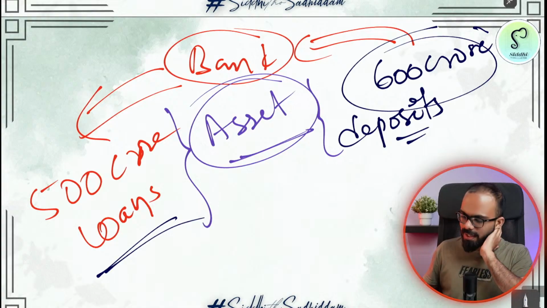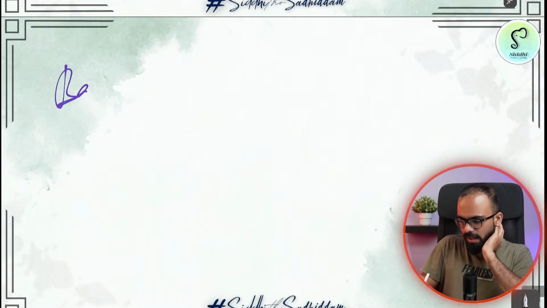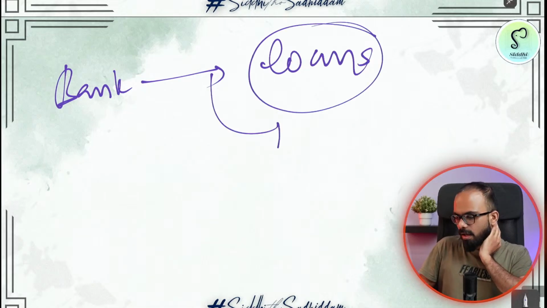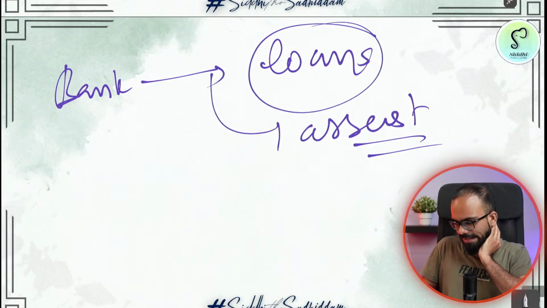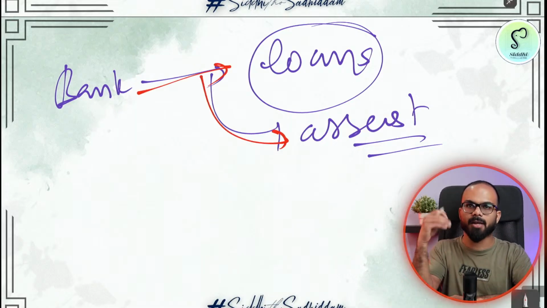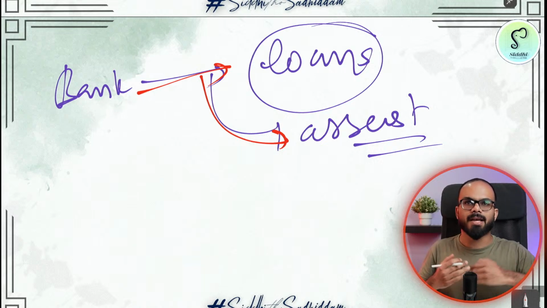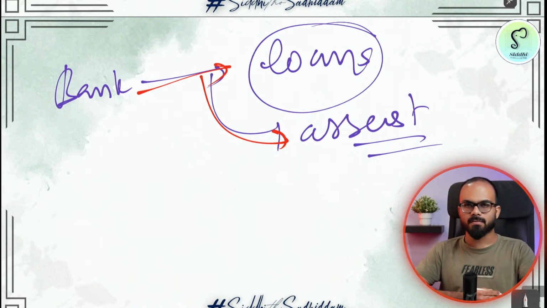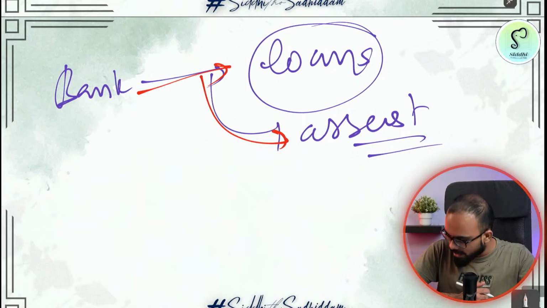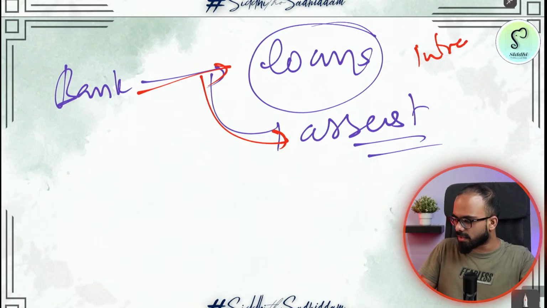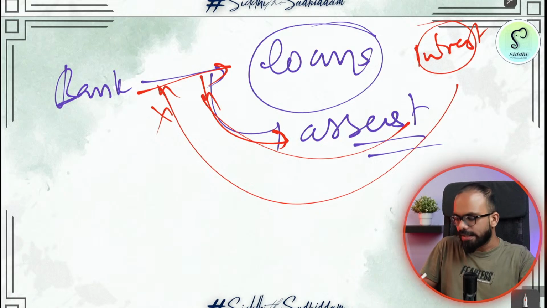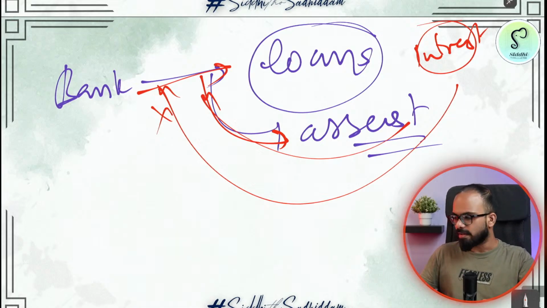Yes, as Ramakrishna rightly says, for a bank, all loans that a bank gives out are called assets. Can someone tell me why is it so? Usually, if I take a loan, it is my liability. But why is this an asset to a bank? Yes, you will get interest on it. Not just interest, they will pay you back the money along with interest. So this is called an asset to the bank.